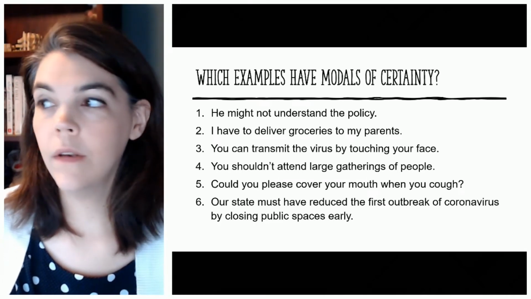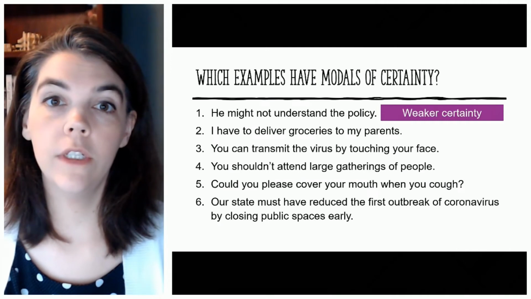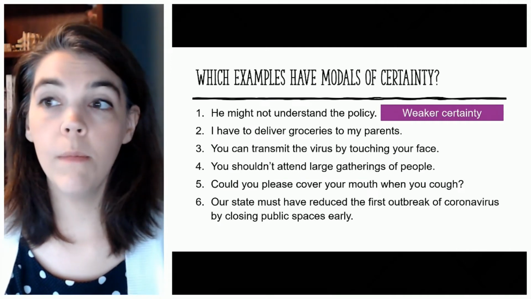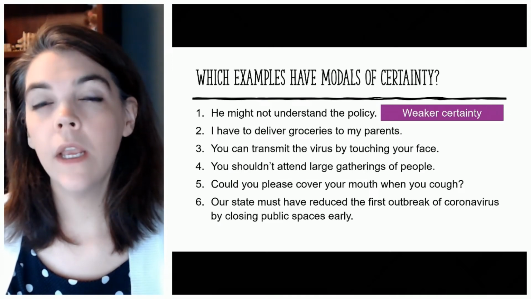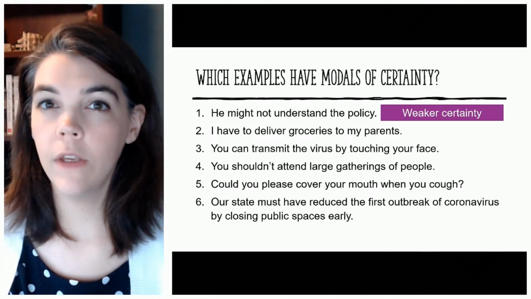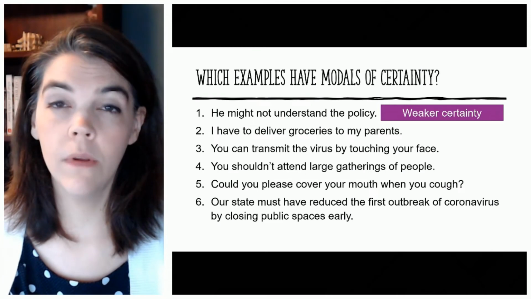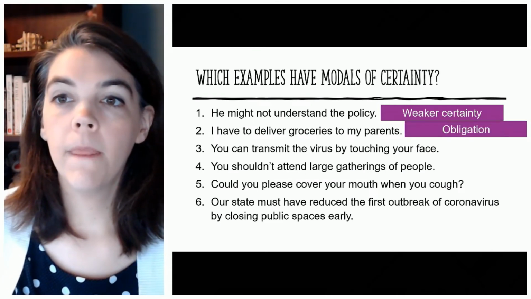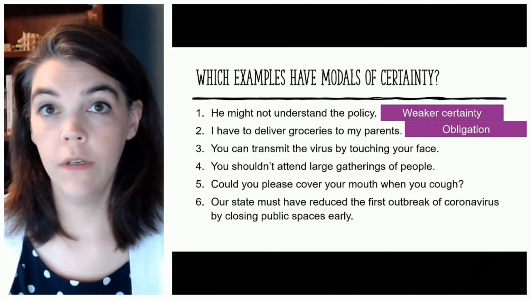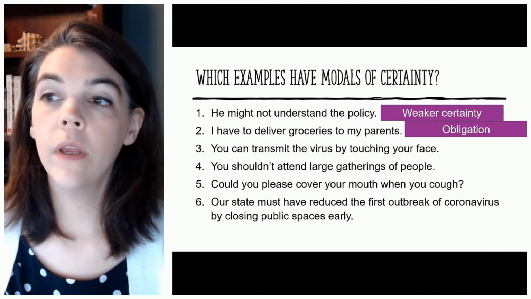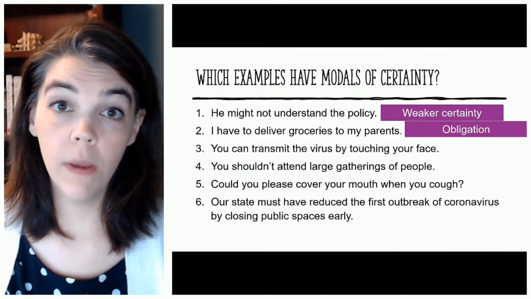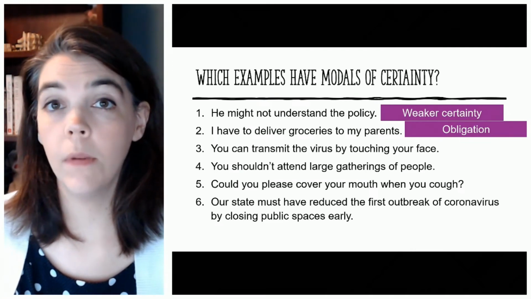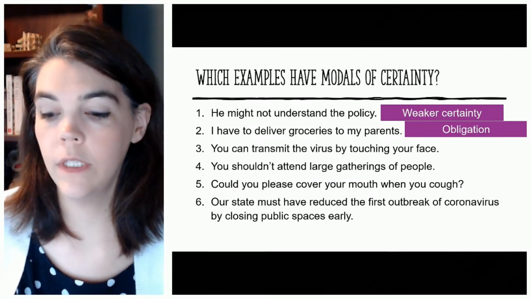So number 1, this is weaker certainty. So if you identified it as a modal of certainty, awesome. Just remember that because we're using might, it's not 100% sure. It's not even 80% sure. It's more like 50%. Number 2, this is actually obligation. Okay, have to, and sometimes must as well. And we will talk about the difference between using must as obligation or must as a modal of certainty.